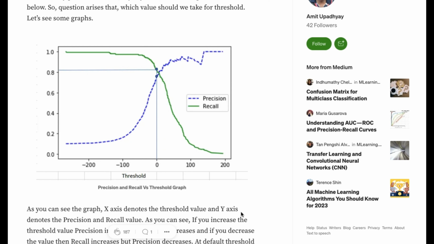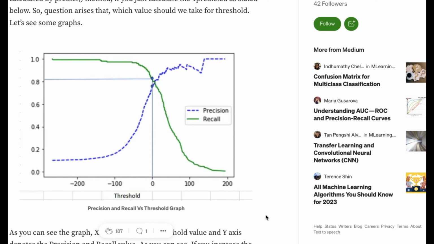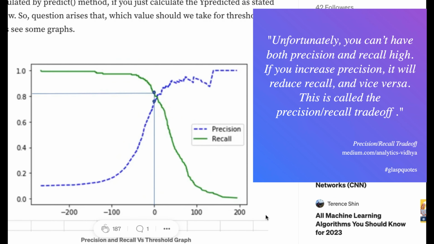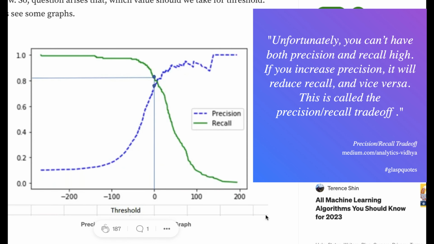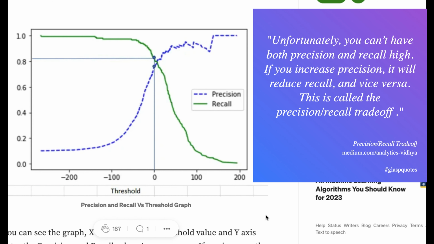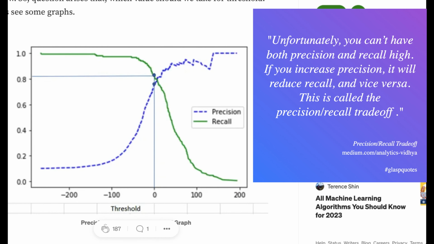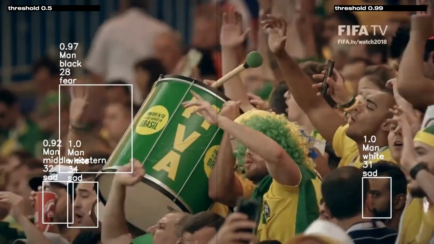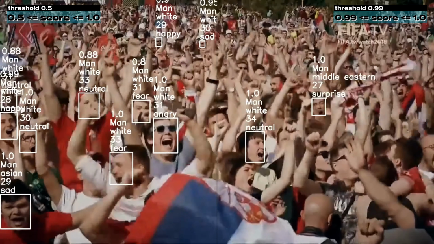For example, if we are using face recognition to grant access to a high security area, we might want to set a high confidence threshold to minimize the risk of false positives. That is, allowing someone who is not authorized to access the area, by being more precise.